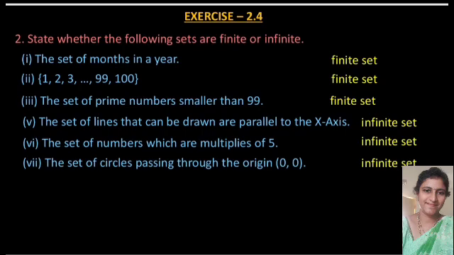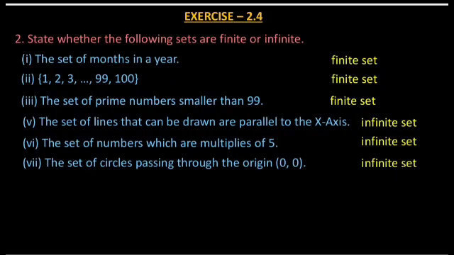Next one, the set of prime numbers smaller than 99. If we write the prime numbers smaller than 99, it starts from 2. Prime numbers start from 2. And what is the largest prime number smaller than 99? That is 97. So from 2 to 97 we can write the elements in the set. We can count the elements in the set. So it is a finite set.